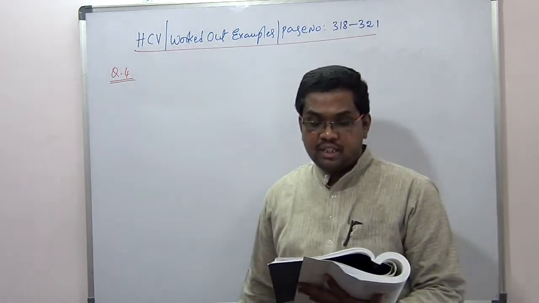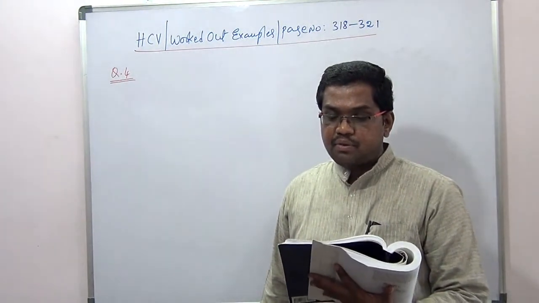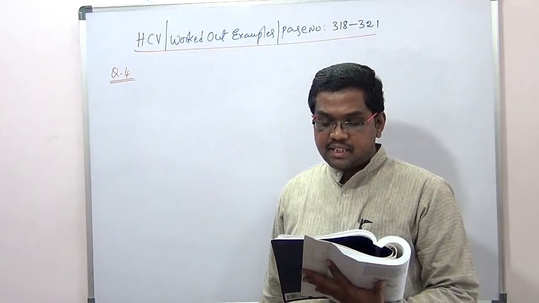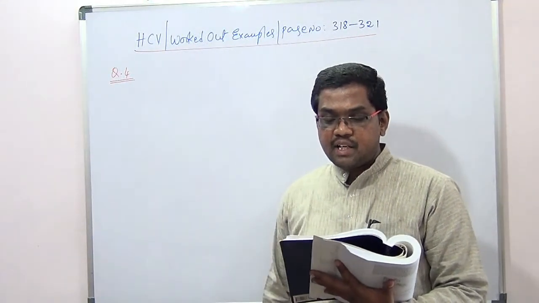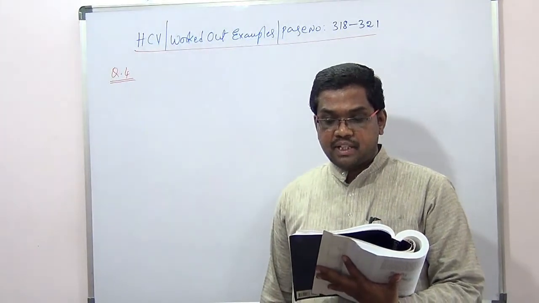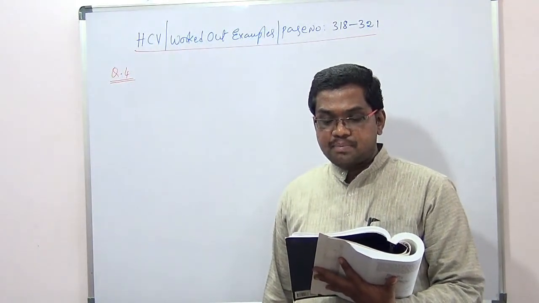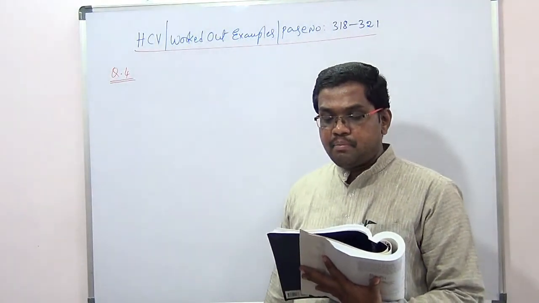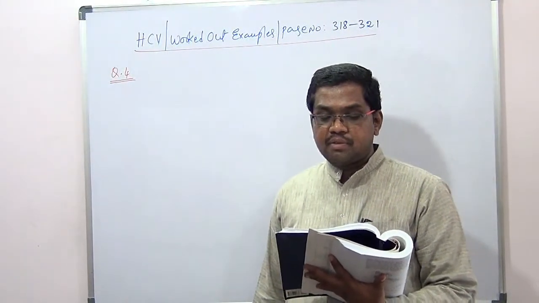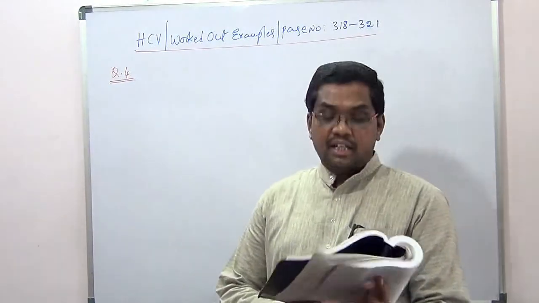Question number 4. The speed of a transverse wave going on a wire having a length 50 centimeters and mass 5 grams is 80 meters per second. The area of cross section of the wire is 1 mm square and its Young's modulus is provided. Its value is 16 into 10 power 11 Newton per meter square. Find the extension of the wire over its natural length.